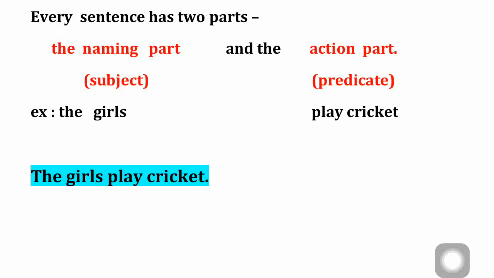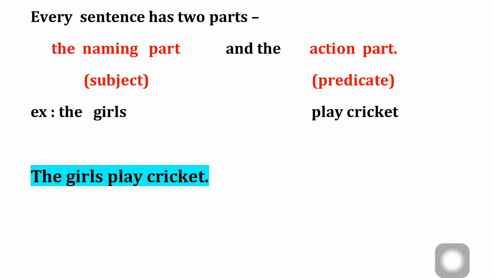Now if I take out the subject or the predicate, it will become meaningless. Both are very important for a sentence. Subject is important as well as predicate is important. For example, the girls is a subject. If I remove that and say only "play cricket," that is an incomplete one. There is no clarity. Who play cricket? It is meaningless. And if I say only "the girls," what do you mean by the girls?